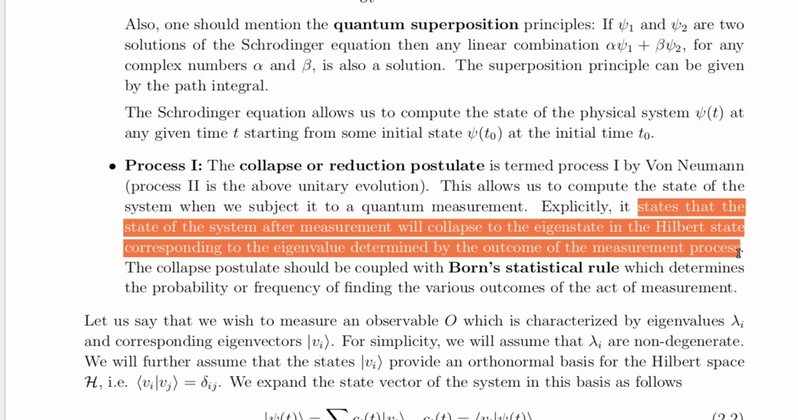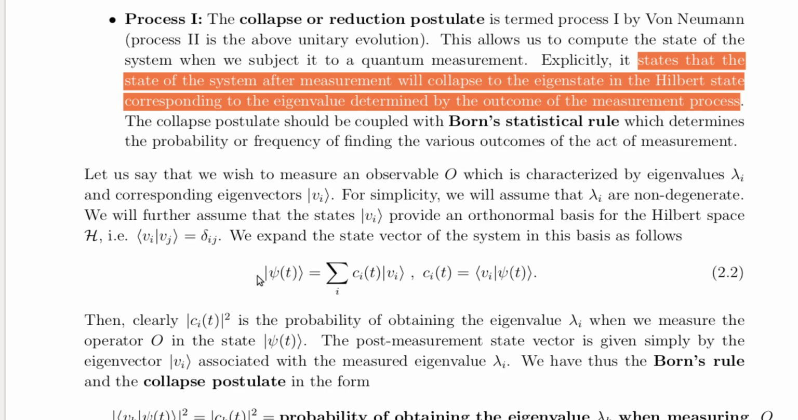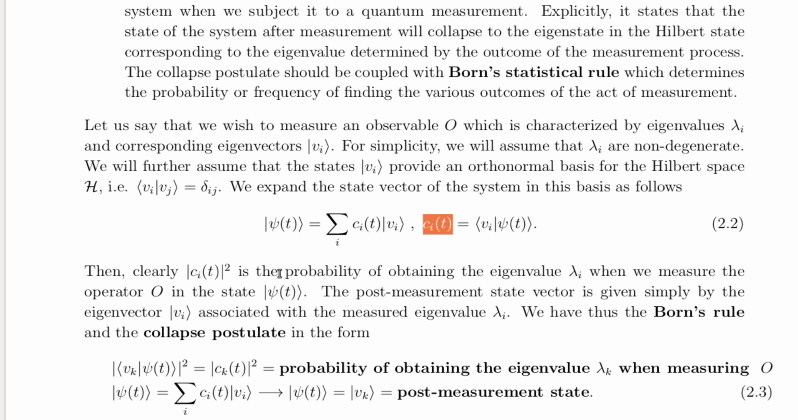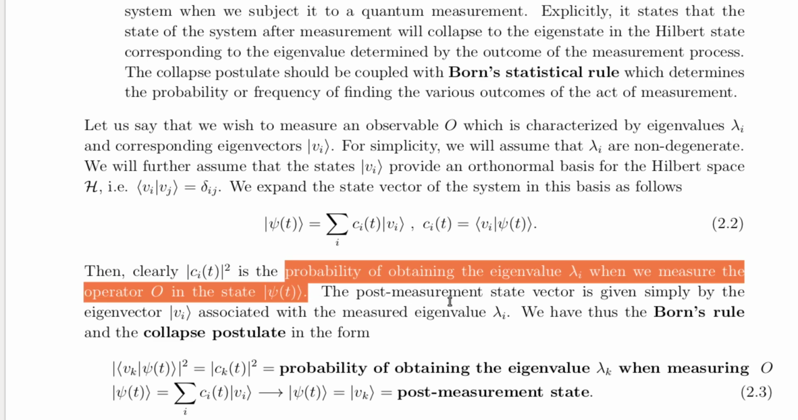Let us assume that the state of the system is given by the Dirac ket psi of t. We are interested in the measurement of the observable O, which is a Hermitian operator characterized by eigenvalues lambda i and their corresponding eigenvectors ket vi. We further assume that these eigenvectors form an orthonormal basis. We expand then the state psi of t in this basis, as shown in equation 2.2. The coefficient ci of t gives the probability amplitude of obtaining the eigenvalue lambda i when we measure O in the state psi of t.